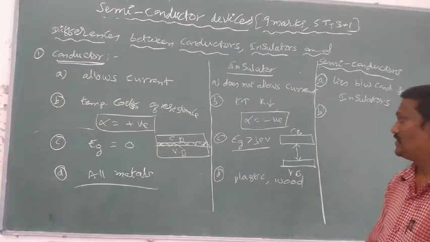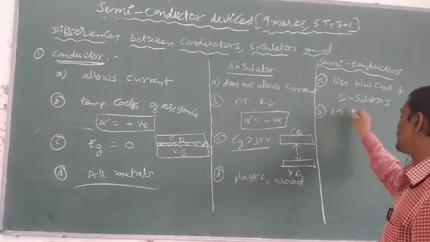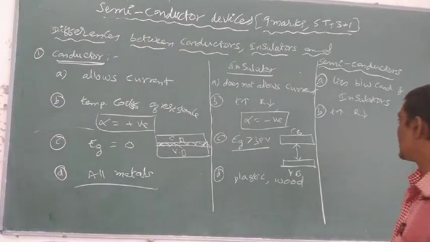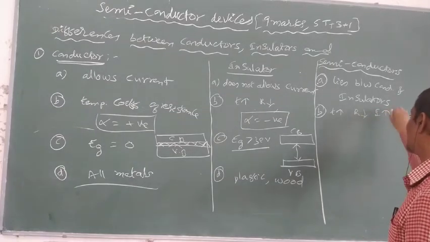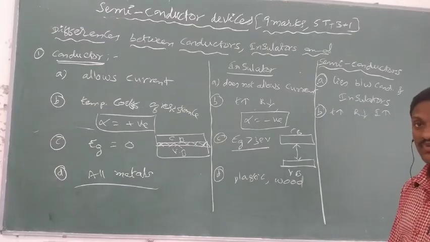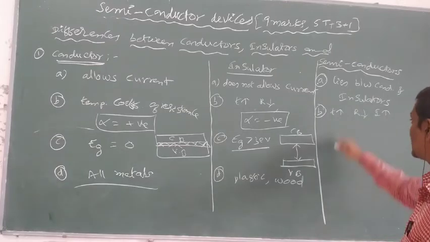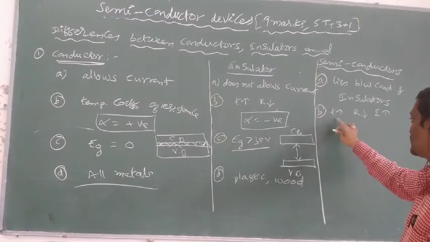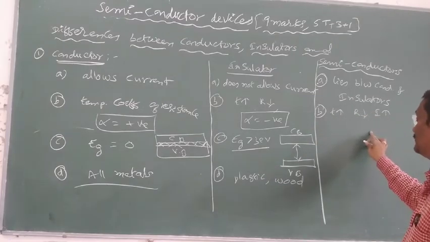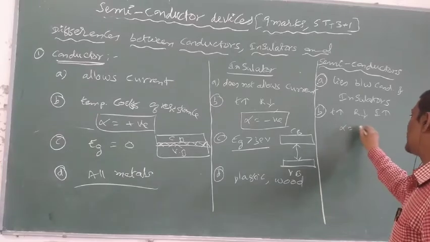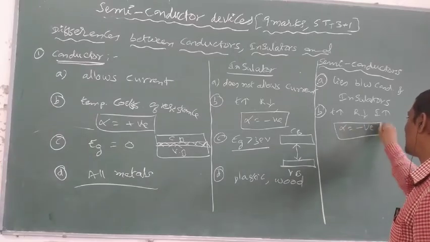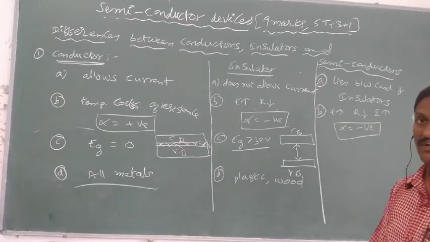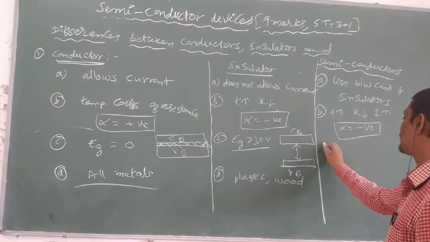Here also, with the increasing of temperature, the resistance of a semiconductor decreases. Resistance decreases means current conduction increases. So in a semiconductor, with the increasing of temperature, current conduction increases, or resistance decreases. That means for semiconductors, the temperature coefficient of resistance alpha is negative.